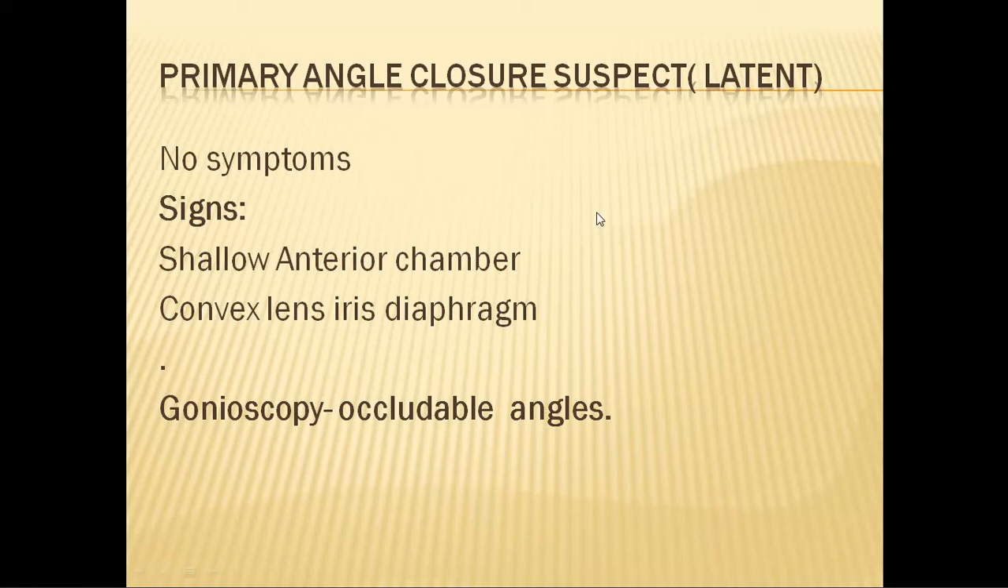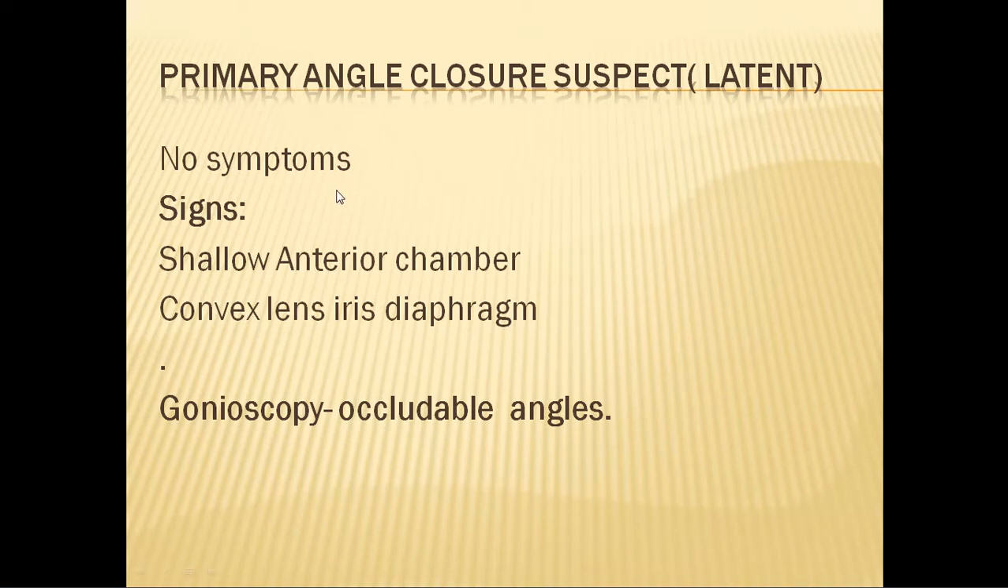So how do you find out that the person is a primary angle closure suspect? The patient will not come to the ophthalmic clinic with any kind of symptoms. She will come for a routine checkup, say presbyopia or change of glasses or anything like that. I should be saying "she" here because the patient is a female most of the time.